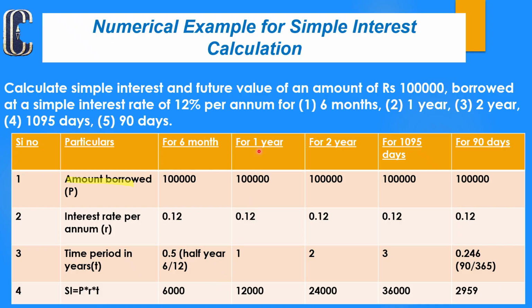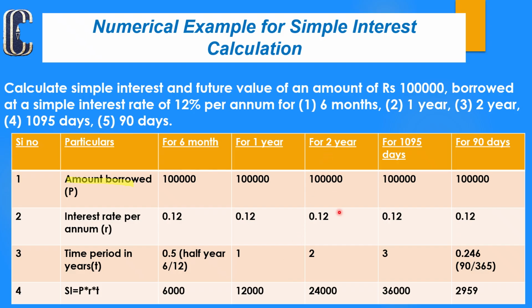In the second situation, the principal amount will be the same, 1 lakh rupees. The interest rate will be the same, 12%, that is 0.12. And the time duration is different compared to the previous situation. Previously it was 6 months, now it is 1 year. So 1 year means the time duration is 1. Applying the formula of simple interest, principal 1 lakh rupees into rate of interest 0.12, that is 12%, and the time duration of 1 year, we get 12,000 rupees.